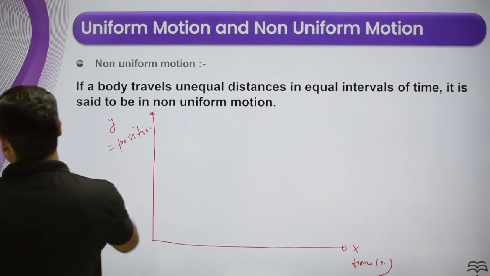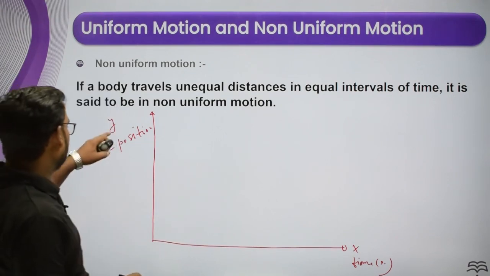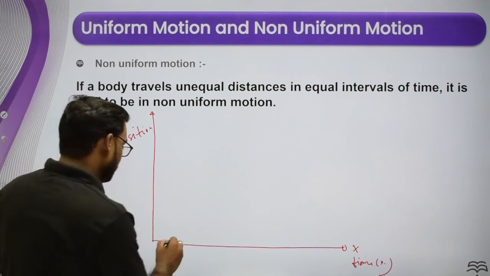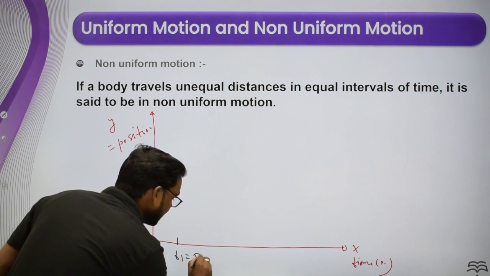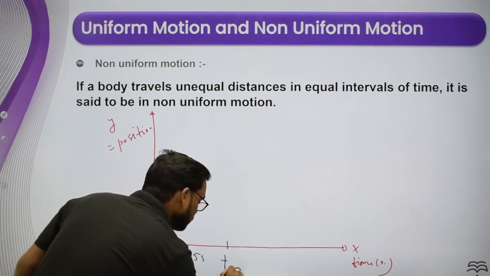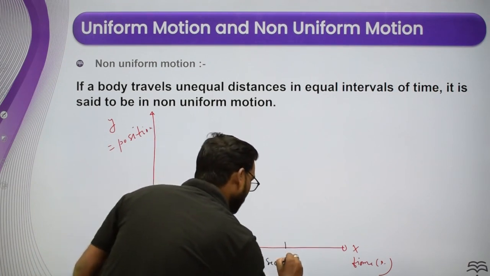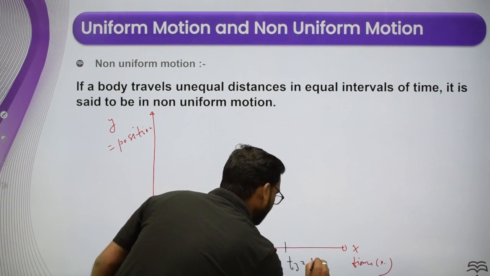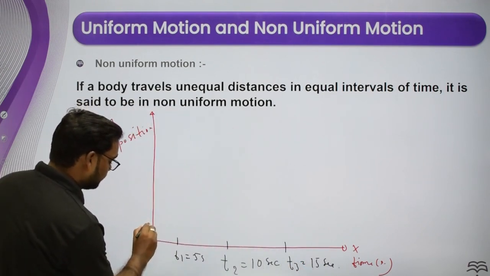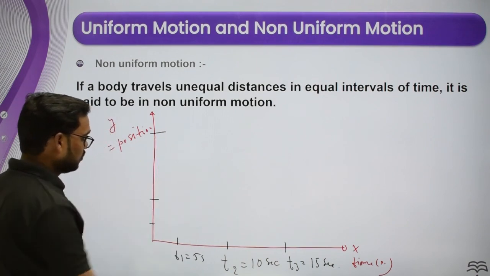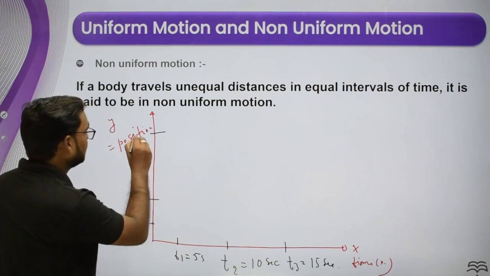Okay, if this is in seconds, now you can see over here how to draw the graph. Suppose this is t1, where t1 is equal to 5 seconds. Suppose this is t2, or 10 seconds, and this is t3, which is 15 seconds. Now if you want to draw the graph of position, suppose this is y1, this is y2, and this is y3.